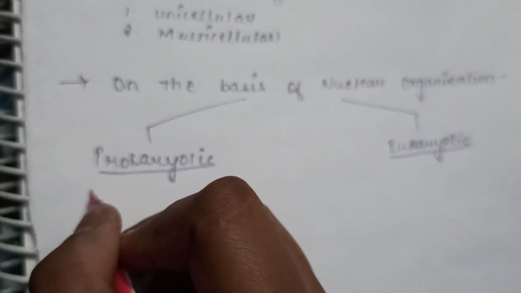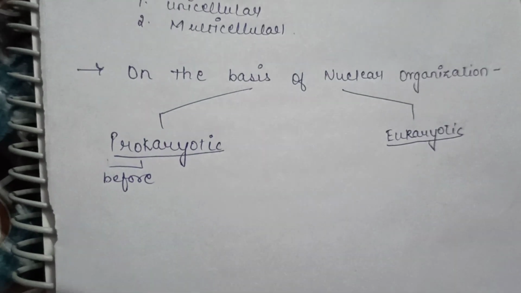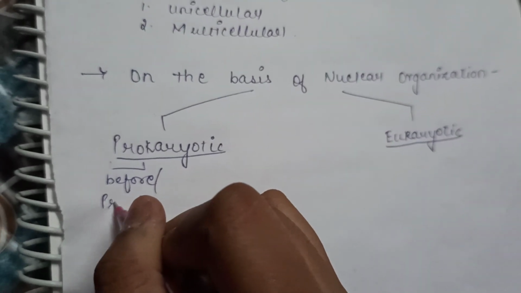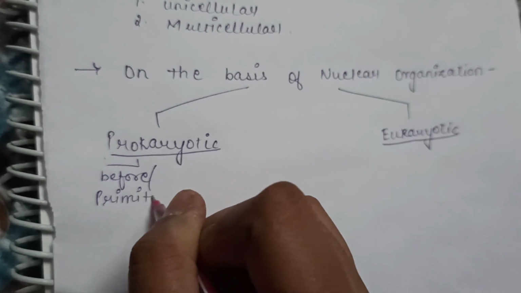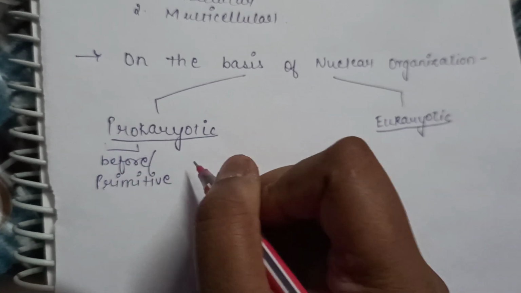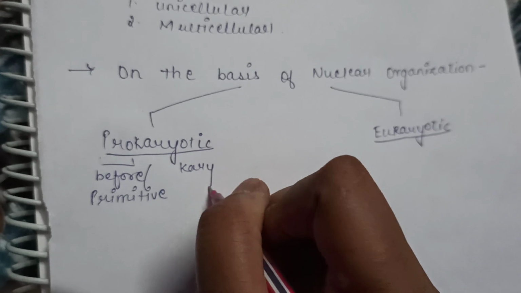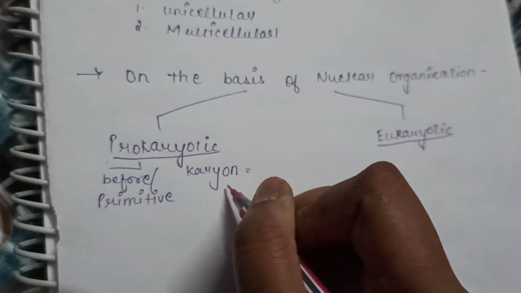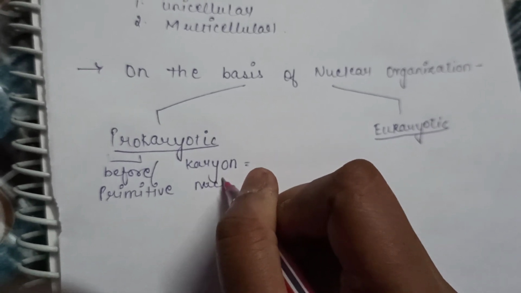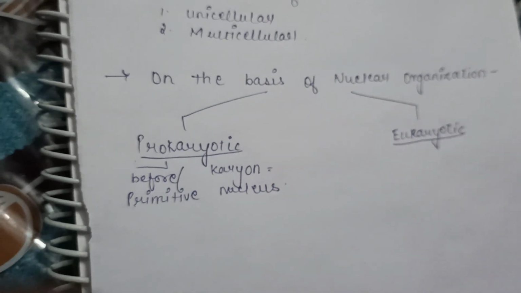Here the term pro means what? Pro means before, or sometimes we also say primitive. And the term karyon means what? It means nucleus. Clear?